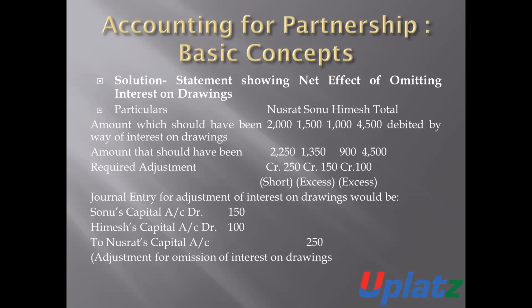So such an entry is to be passed in the books of account of the partnership firm so that they can calculate the amount of actual profit and they can maintain the partners' capital accounts fairly. So these adjustments of errors and omissions are required to be made in the partners' capital accounts to adjust the capital accounts fairly.